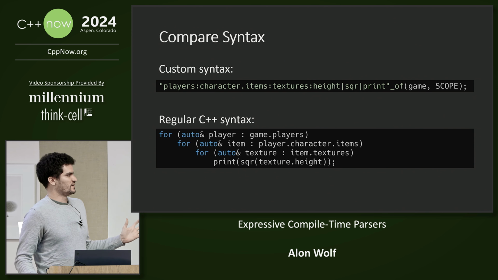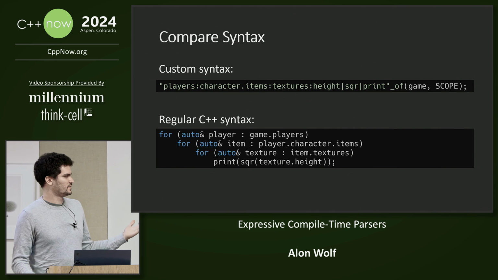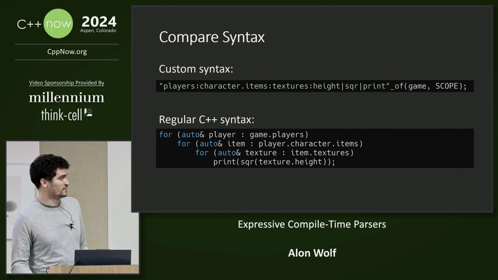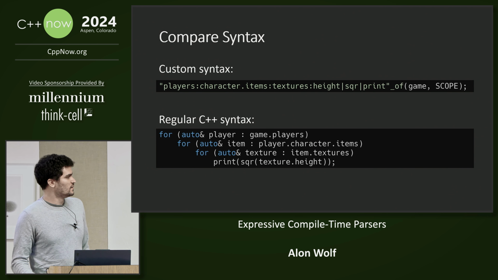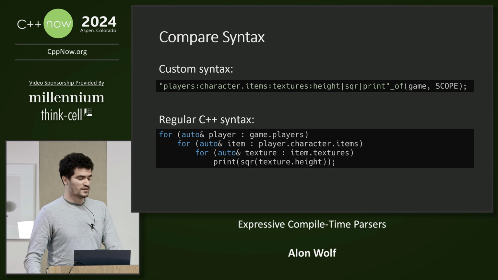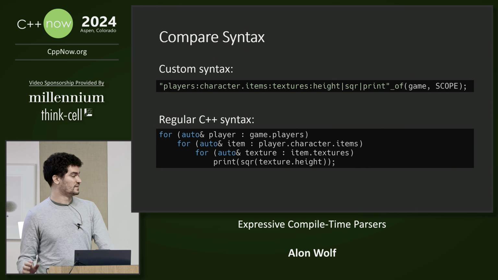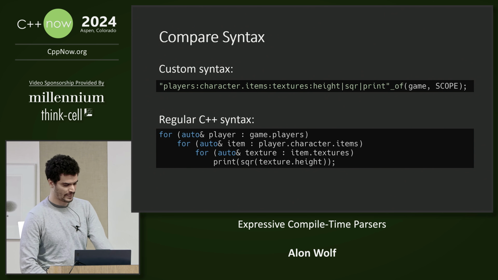Okay, let's compare the syntax. So our new syntax can be written from left to right, and the overhead of writing an entire range-based for loop is reduced into a single character. Also, we can chain multiple function calls with the pipe operator. So overall, we have achieved a very expressive syntax for this very specific kind of problems.